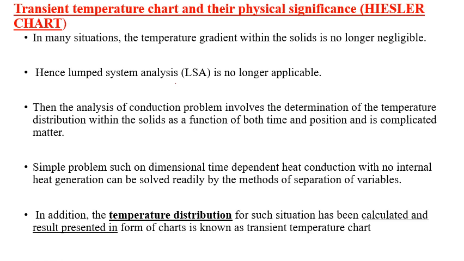It is known as a transient temperature chart. So if the temperature distribution on a particular axis and the calculated results of any one other parameter are presented, then such a chart is called a Heisler chart or a transient temperature chart.